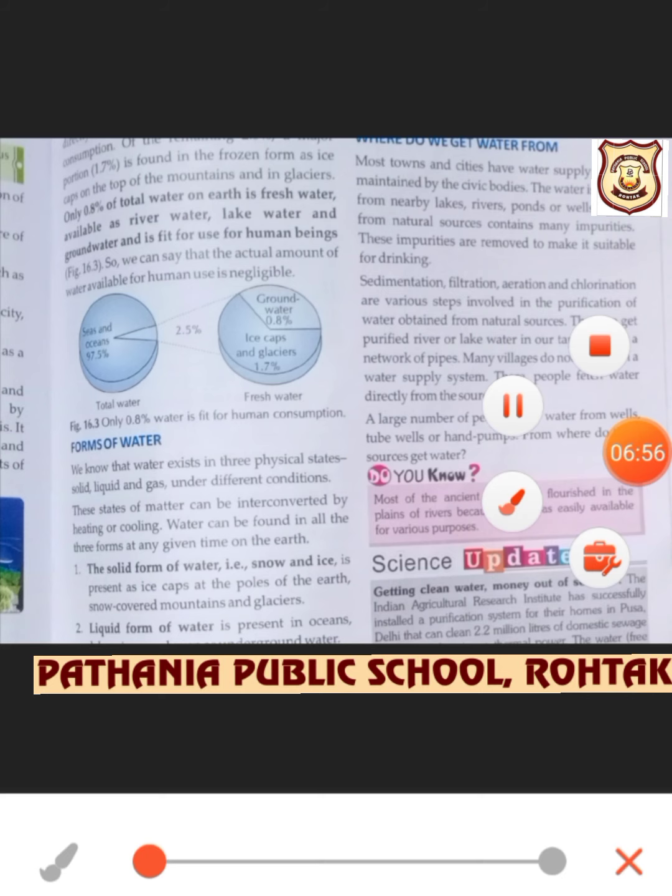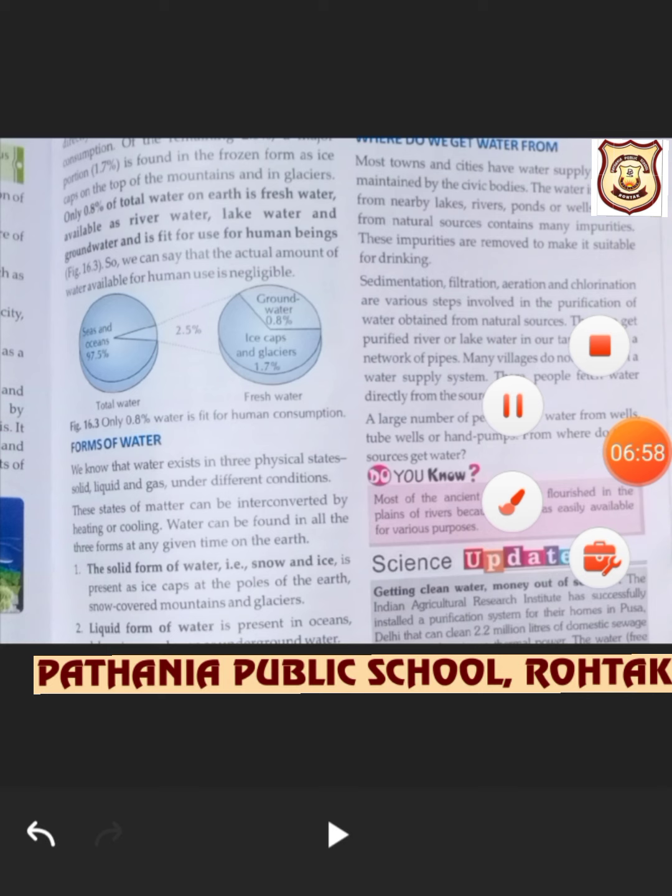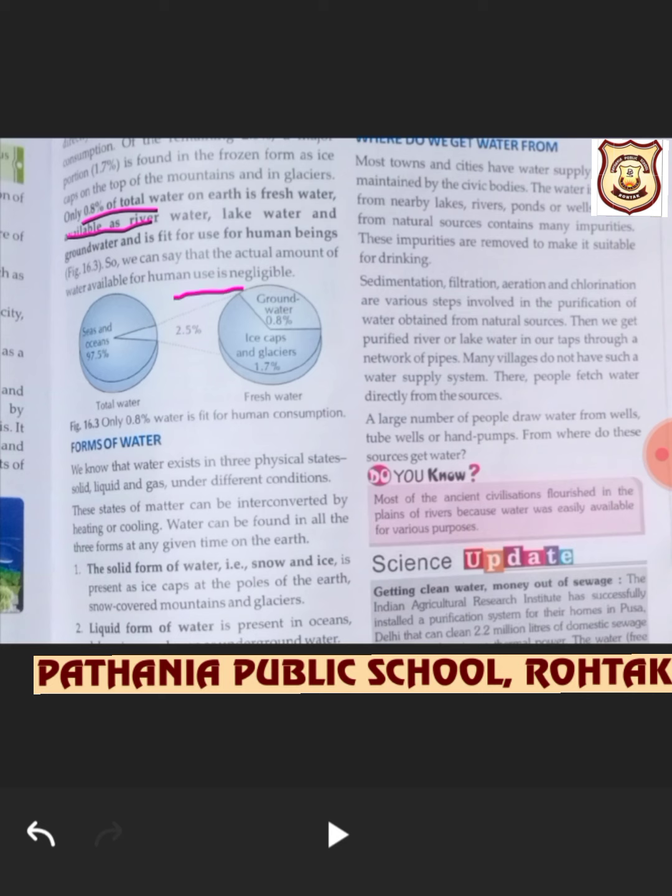So beta, very less quantity of water is left for drinking, because a lot of water is unfit for us. As we can see, fresh water available is only 0.8% in total. So we can say that the actual amount of water available for human use is negligible.